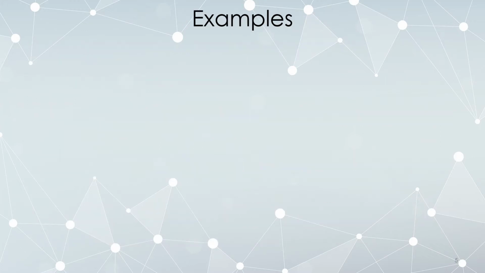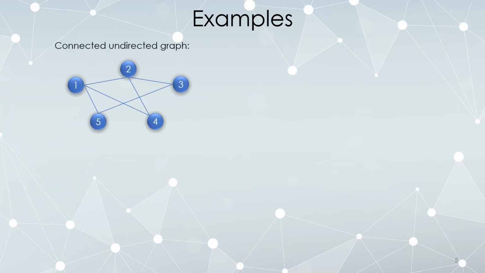Here are examples of connected and disconnected graphs. Here is a connected, undirected graph. Can I get from vertex 1 to 2? Yes. From 1 to 3? Yes, by doing a walk that goes through vertex 2. From 1 to 4 is one step. From 1 to 5 is one step. 2 to 3, 2 to 4. Can I get from 2 to 5? There's actually multiple ways to do it. I can go like this, or I could do that, etc. Any pair of vertices you pick, it's totally possible to walk from one to the other.